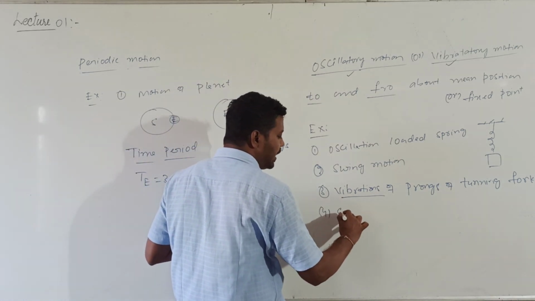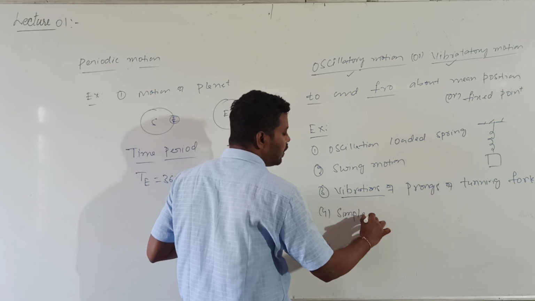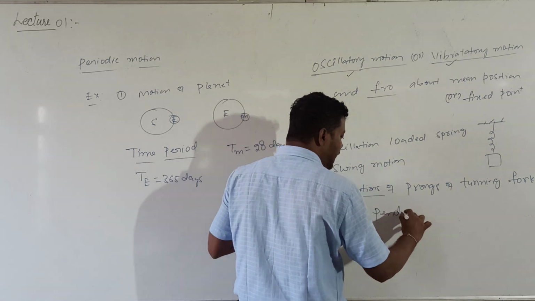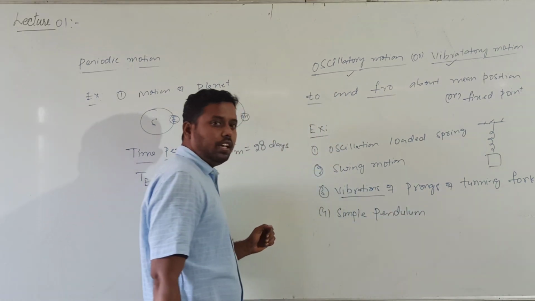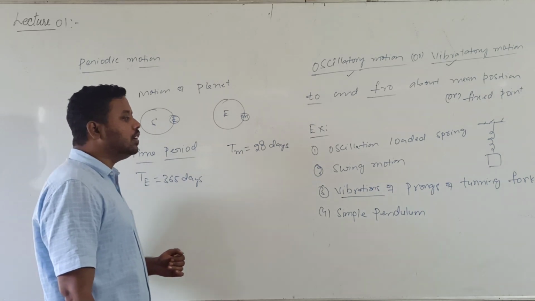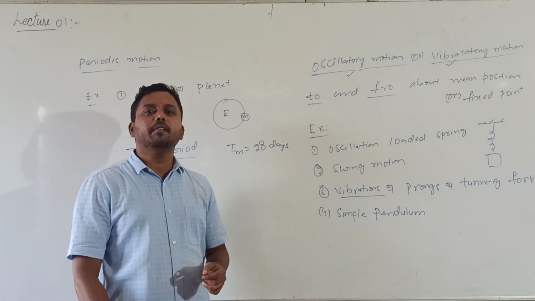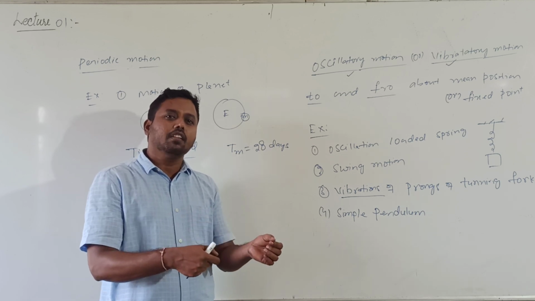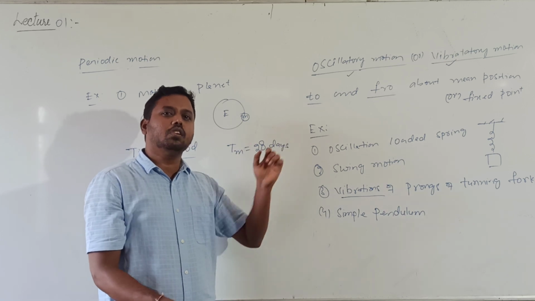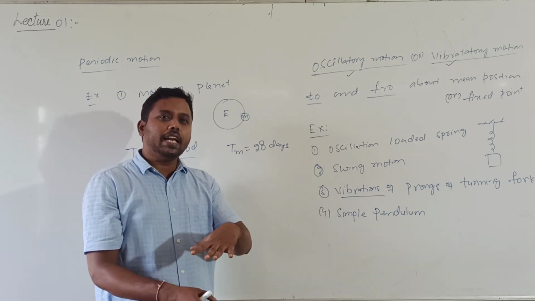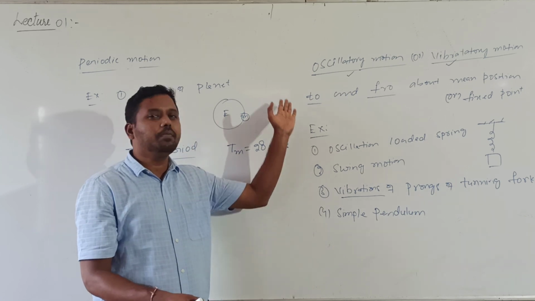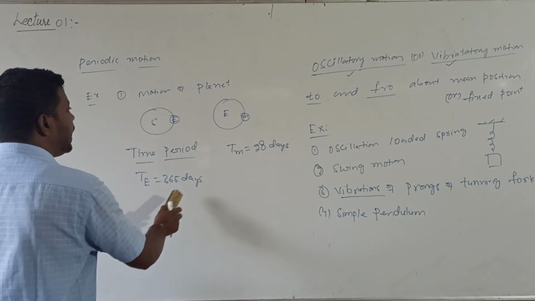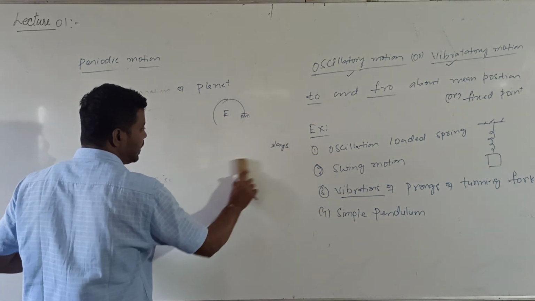Next one is the well-known example, the motion of a simple pendulum which is displaced from its mean position. Even that is an example of oscillatory motion. Even vibrations of a string in a guitar, the musical instrument: when you vibrate a string, it is also vibration or oscillation. So that is oscillatory motion. Clear? The to and fro motion about a mean position is called oscillatory.